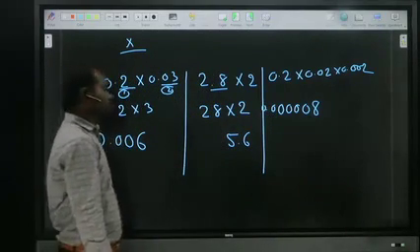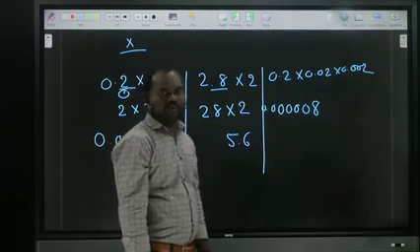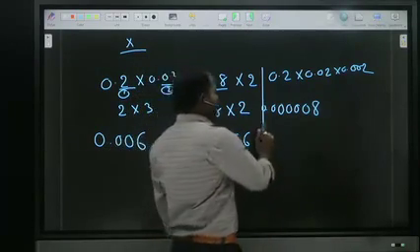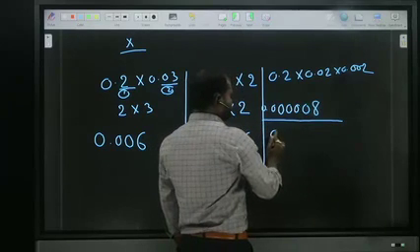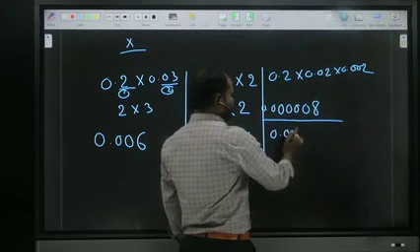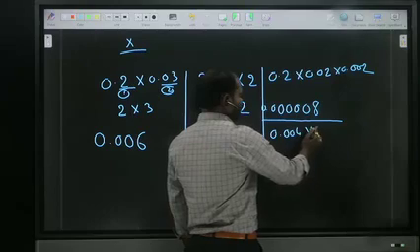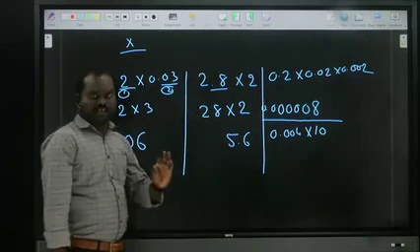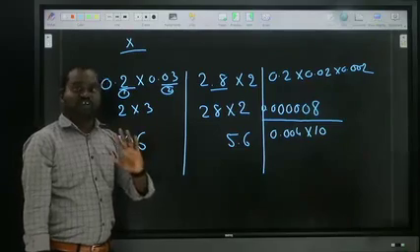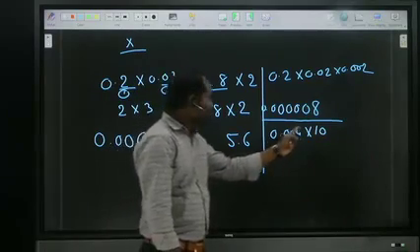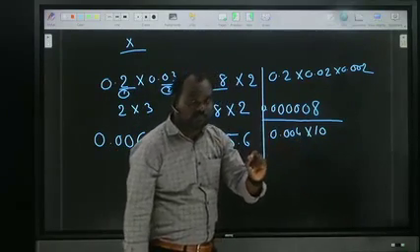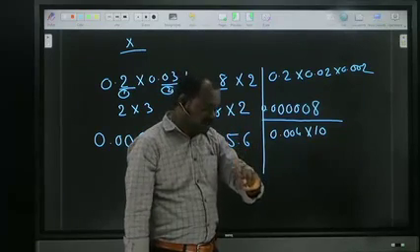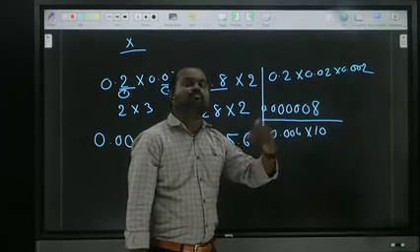Now in decimals, whenever we are multiplying with 10, 100, such kind, for example 0.004 into 10, whenever we are multiplying with 10, 100, 1000, here how many zeros are there, that many places the point moves to the right side.